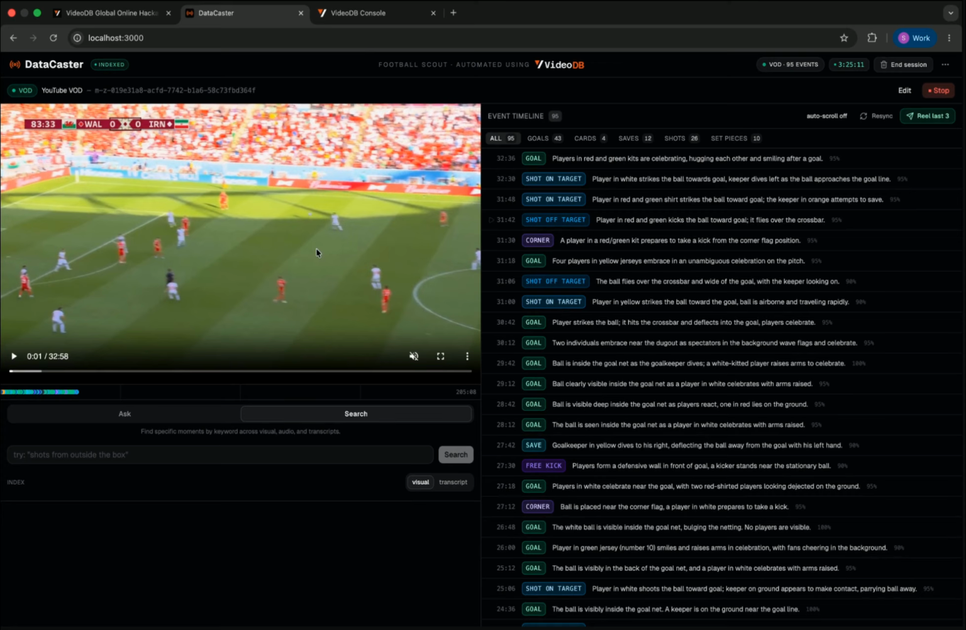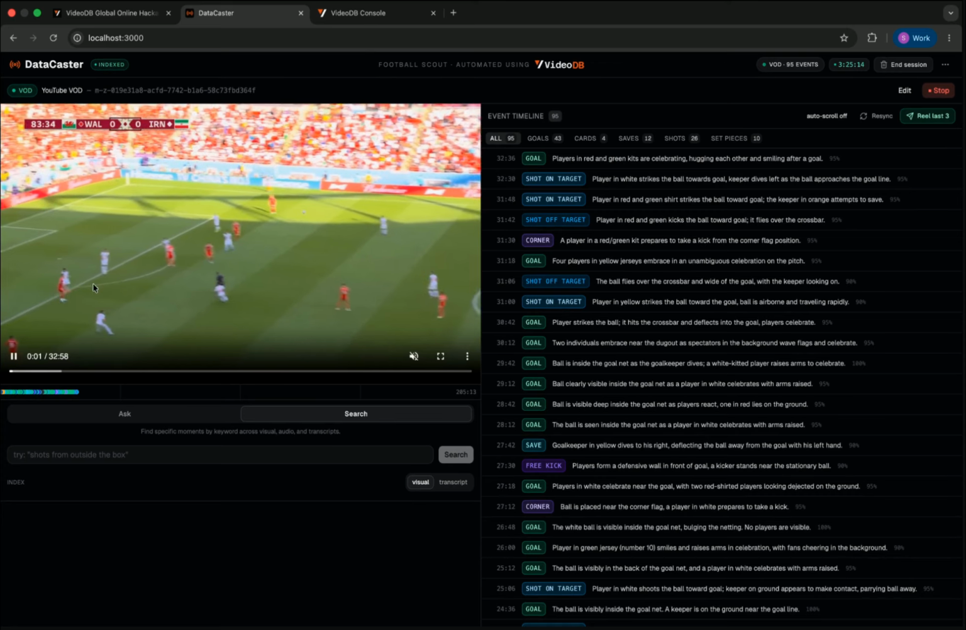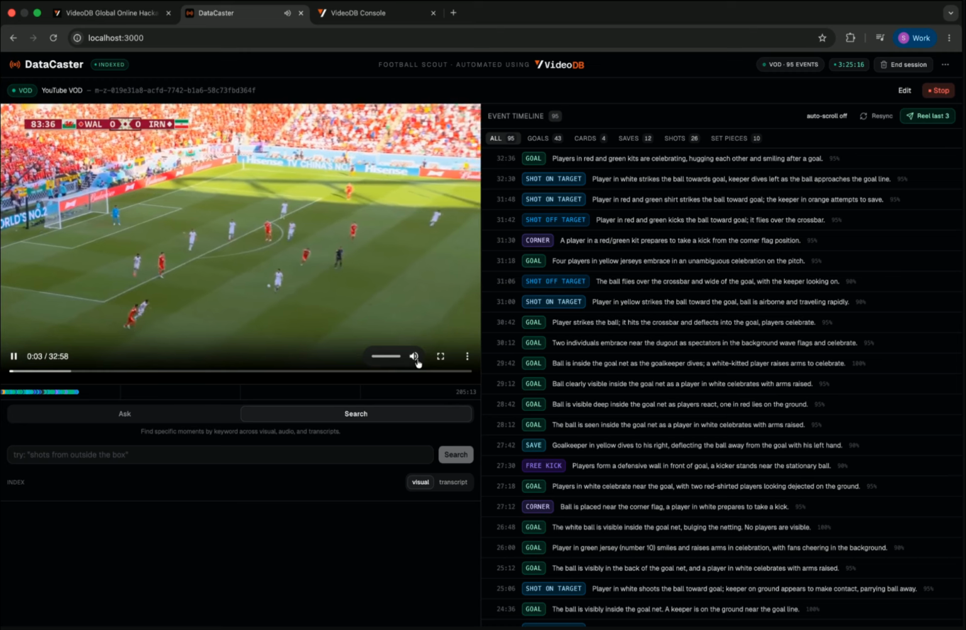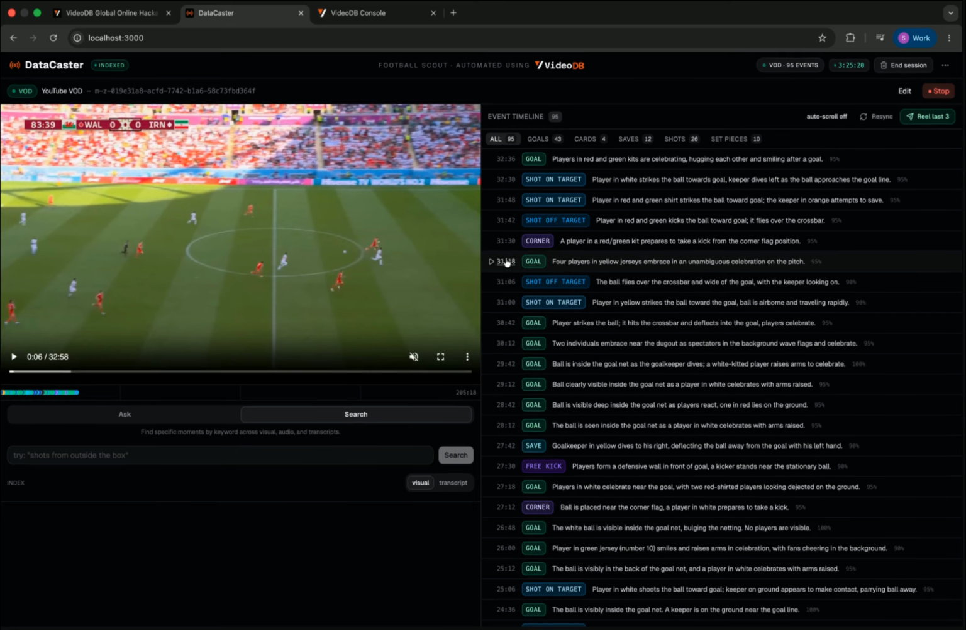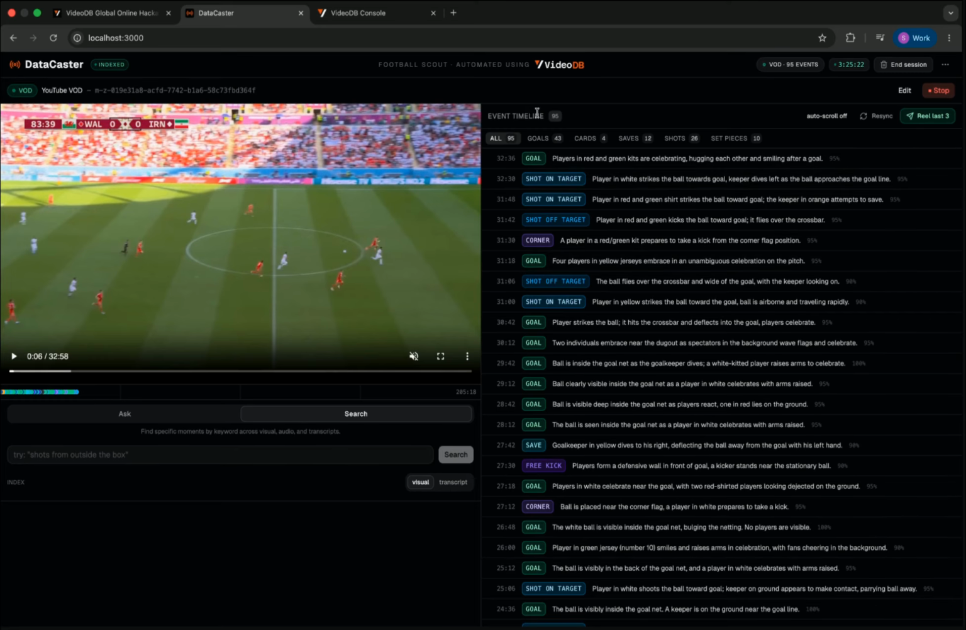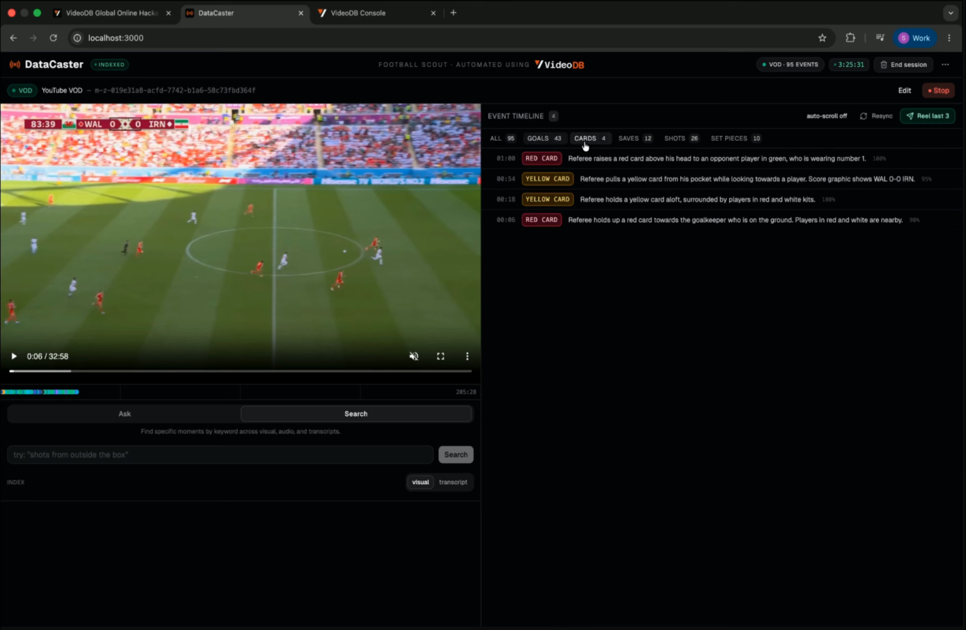Okay, so the video is here, and we can see this is a preview. Let me check. Yep, this is a preview, and let's stop it. On the right side, we have this event timeline. We have all the events like goal, then shot on target, and we can filter them as well. Plus, these are all clickable.